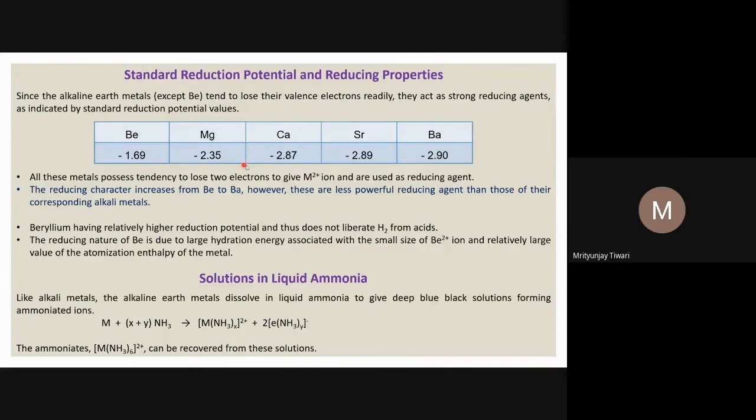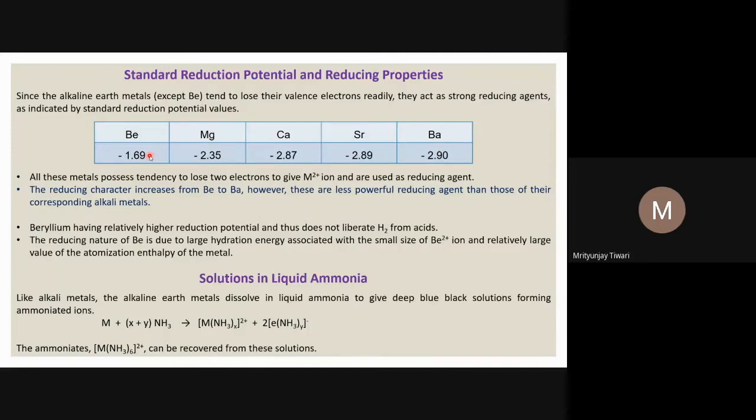And this reducing tendency increases as we go down the group, because the metallic character increases. Here in the case of lithium, we see an exception. This was because lithium is very small in size, and the reducing tendency doesn't depend only on the ionization potential, removing electrons,